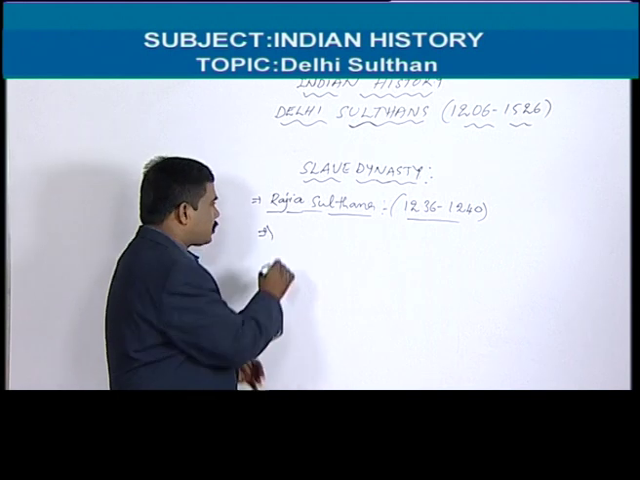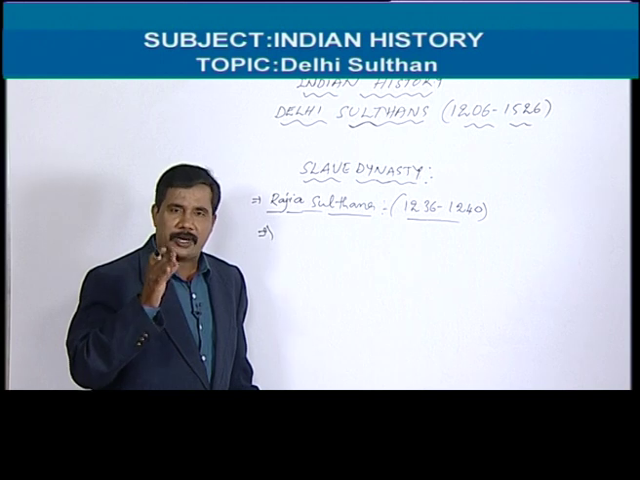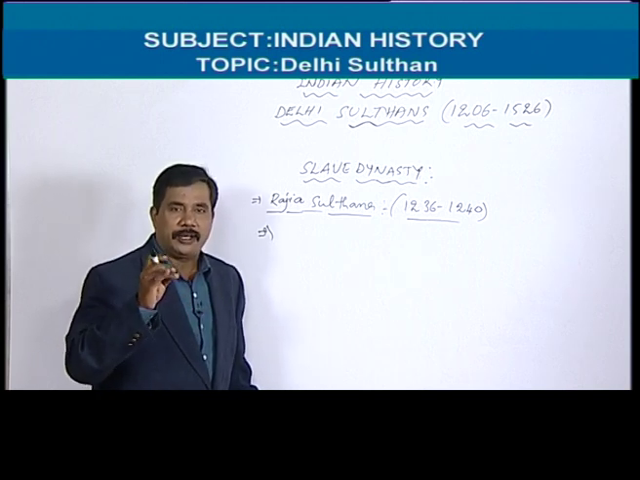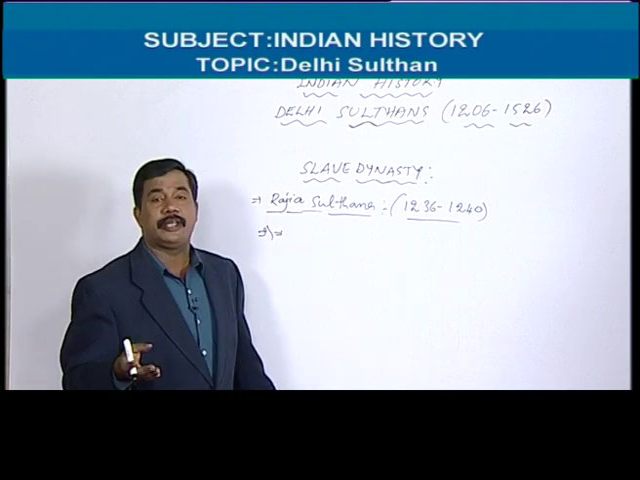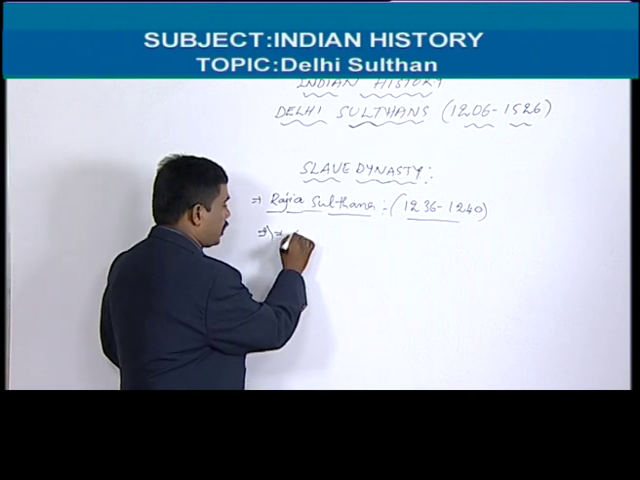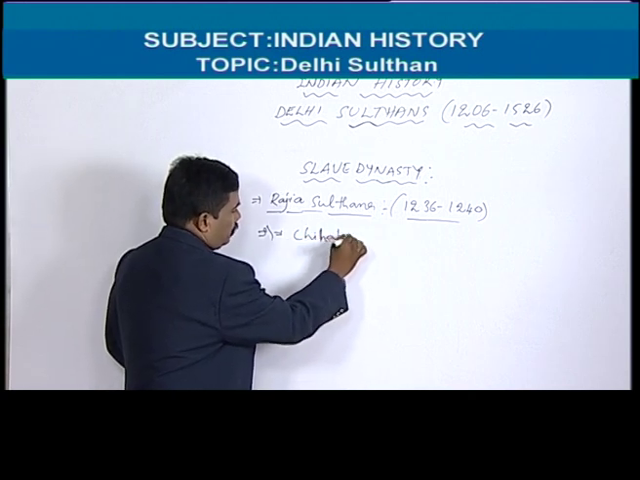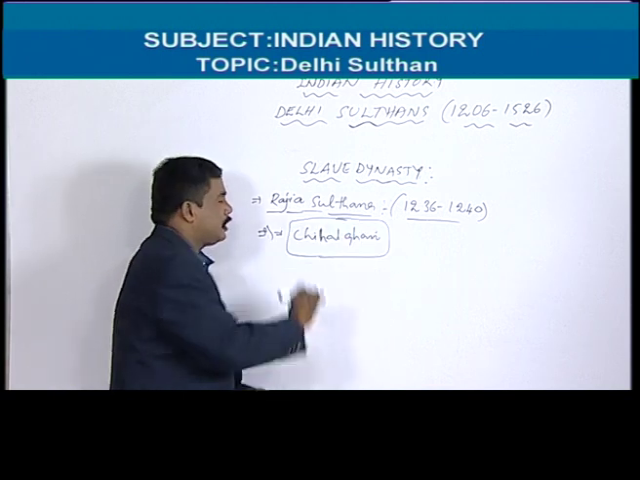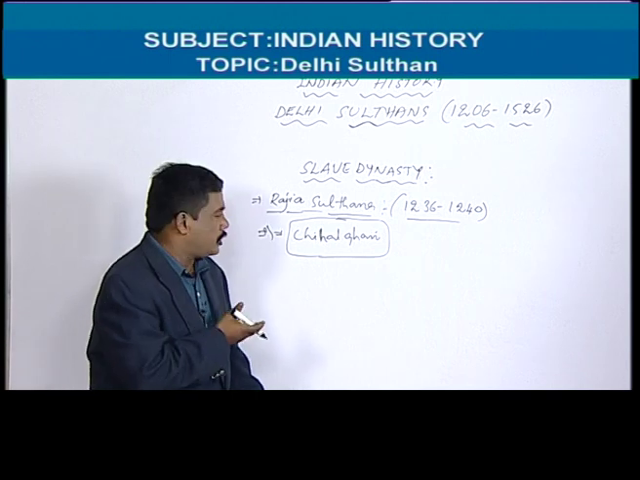But Razia Sultana did not accept the Parda system. So she ruled the country in a male guise. That's why Razia Sultana was not accepted by the Chihalgani. But do you know what is Chihalgani? Here we have to listen and remember Chihalgani. Chihalgani is the most important point. We may have a question on this point.